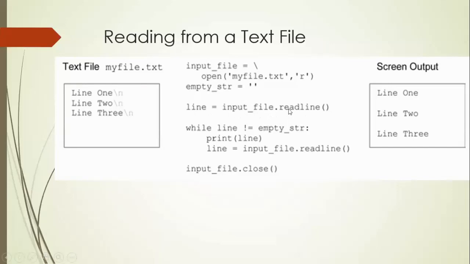That means it receives one line from myfile.txt, and then you check whether that line is empty. If that line is empty, you come out and the file will be closed. If that is not the case, it prints the line, and again reads the line. So this loop will be repeated until there is no line in the file to read.